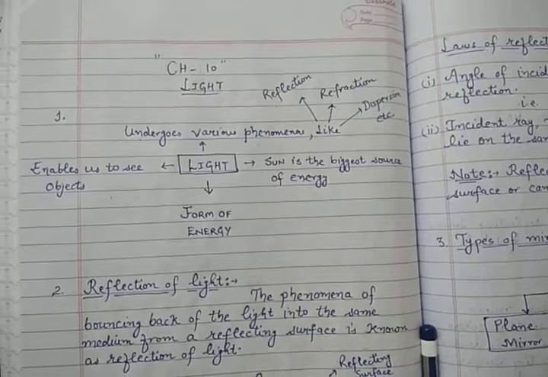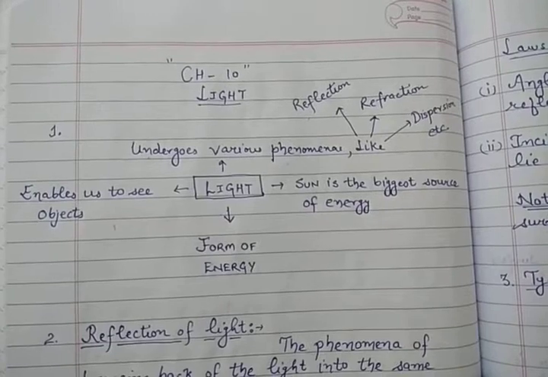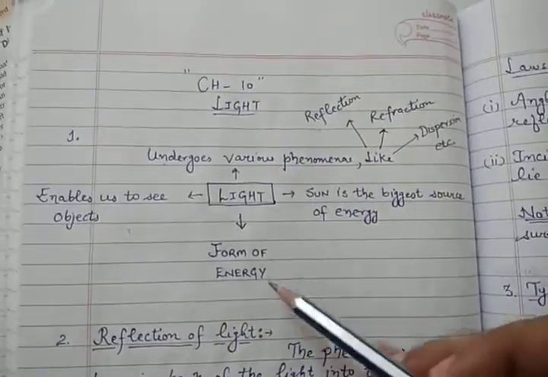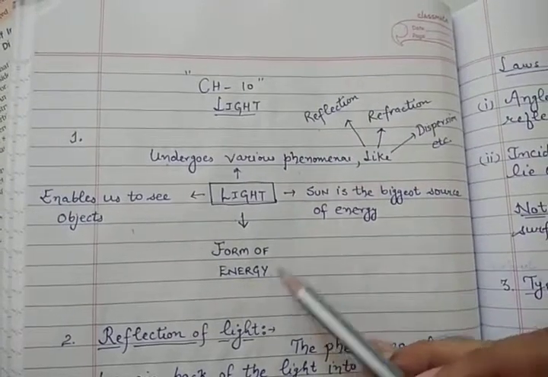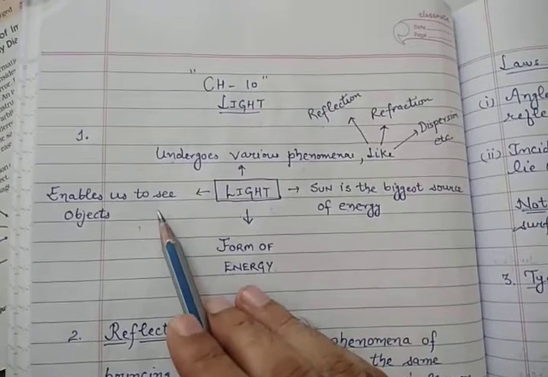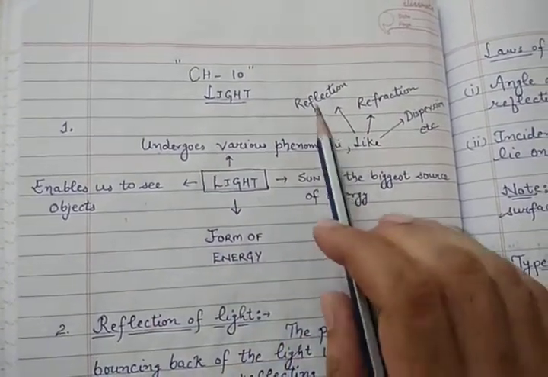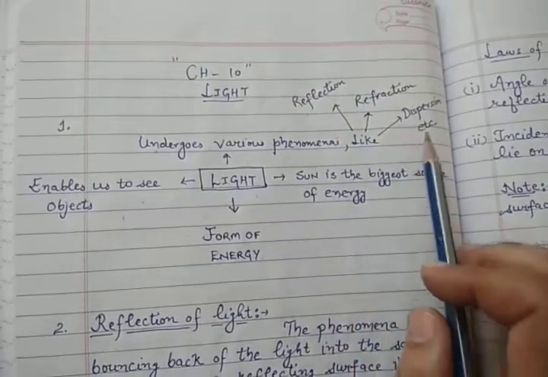Today we are going to discuss the chapter Light, that is chapter 10 of our book. So let's discuss light. What is light? Light is actually a form of energy, and we know that the sun is the biggest source of energy. Light enables us to see all the objects, and it undergoes various phenomena. These are reflection, refraction and dispersion, etc.